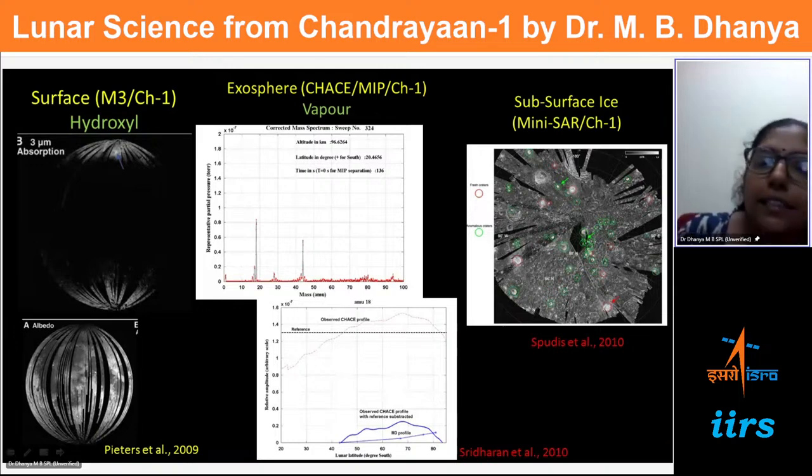So all these pointed to the evidence of water. The quantity may be small, but over the course of more exploration, we will quantify this better, and then we will have more insight into its variabilities, etc.